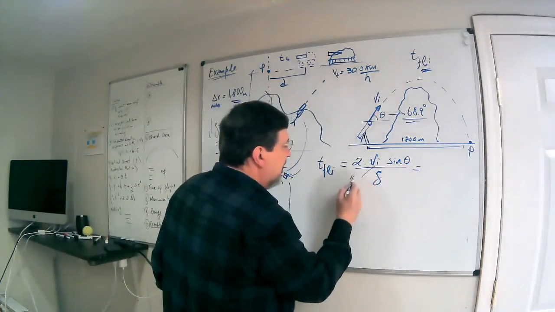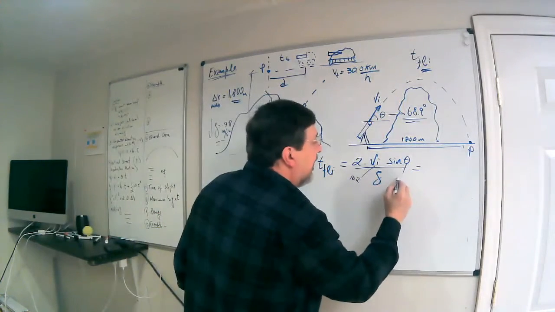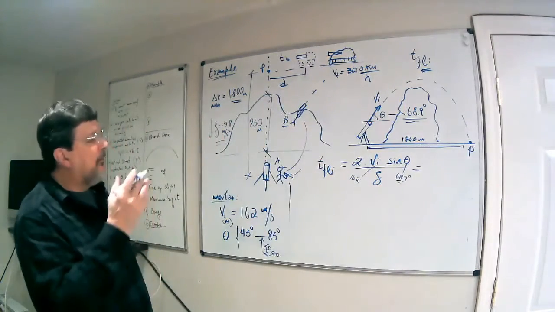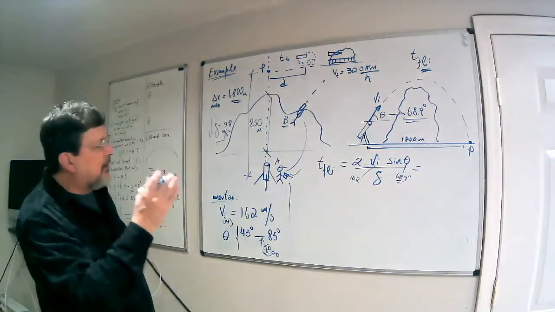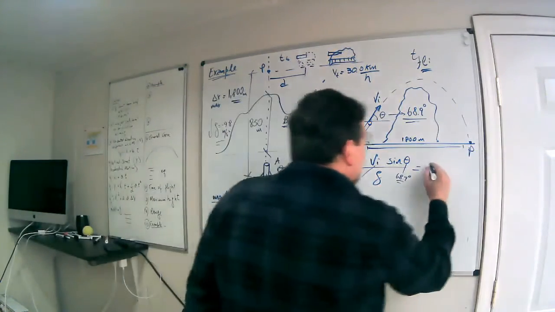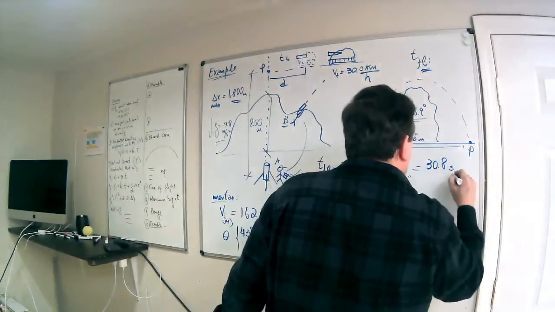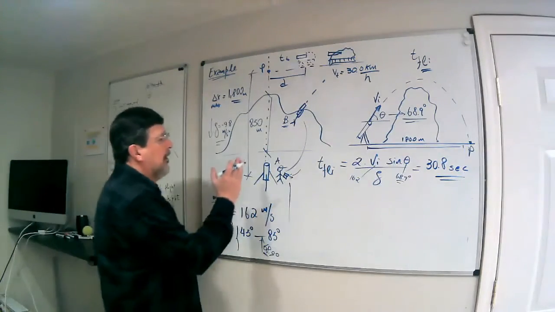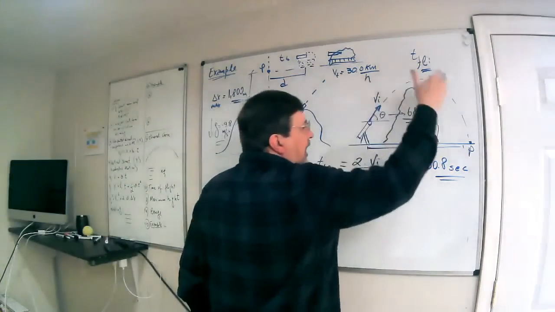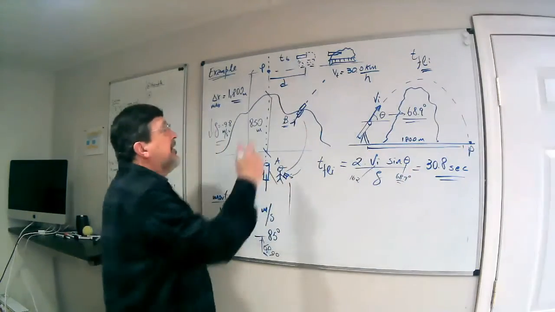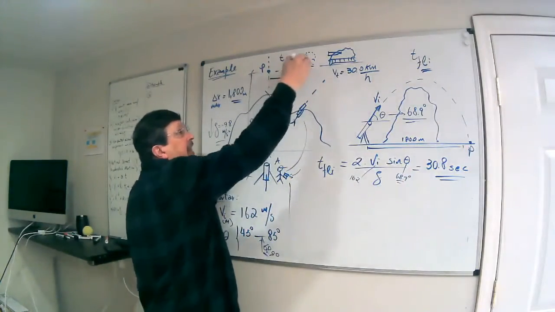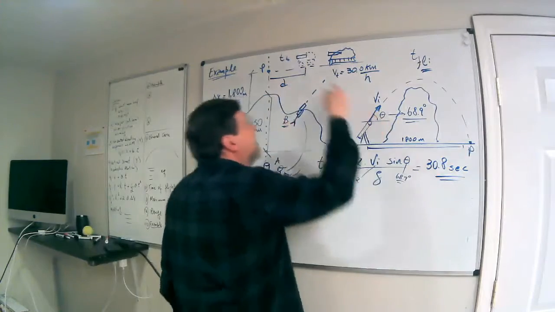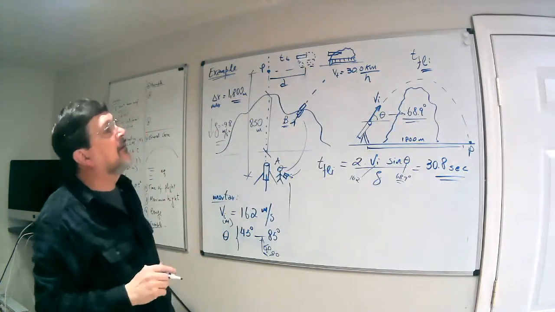So I know the v initial, 162 meters per second. I know the angle, 68.9 degrees. We already know that is fine. The mortar can fire that angle, is above the mountain. Doing this calculation here, I got 30.8 seconds. 30.8 seconds, almost 31 seconds for this projectile being launched and get to P. So it means that this distance here, the tank moving 30 kilometers per hour, it's going to take 31 seconds to get there.